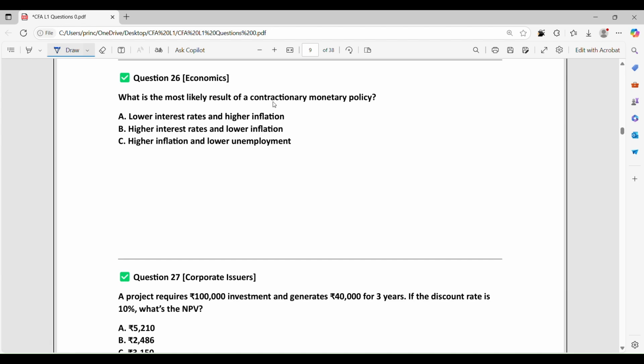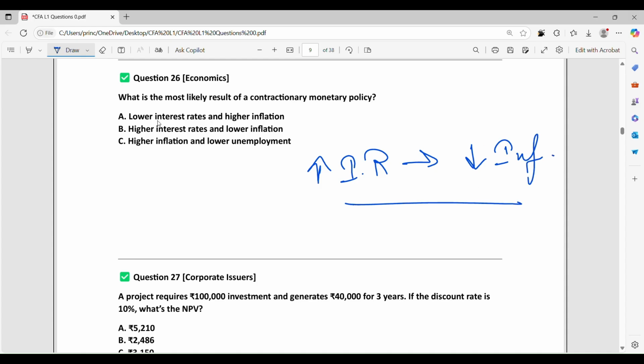What is the most likely result of a contractionary monetary policy? Contractionary policy increases interest rate to reduce inflation. So the answer is high interest rate and low inflation.